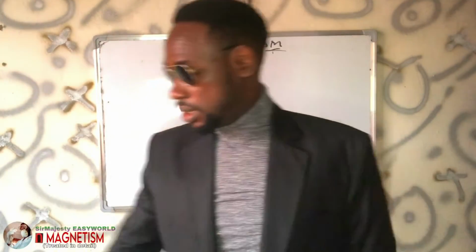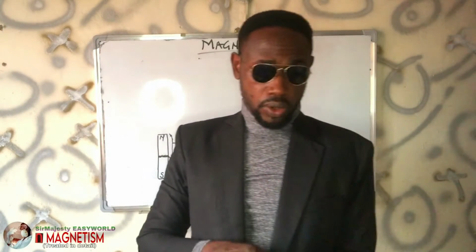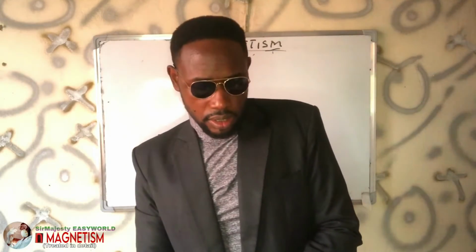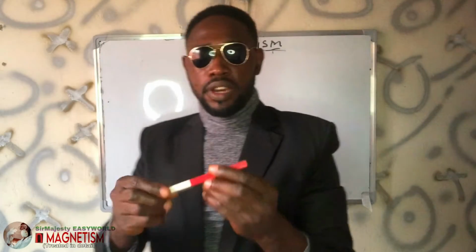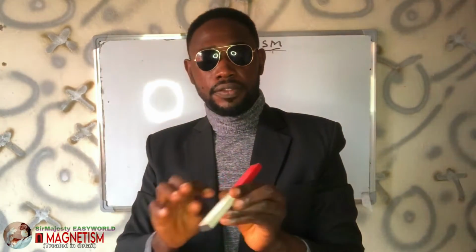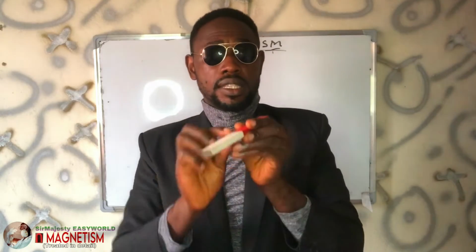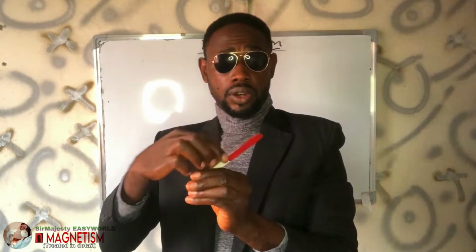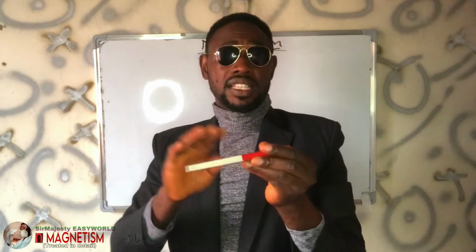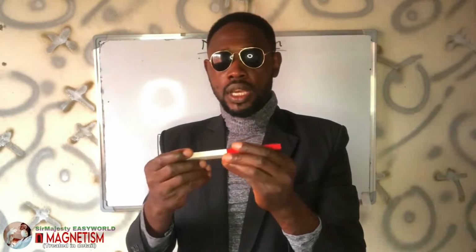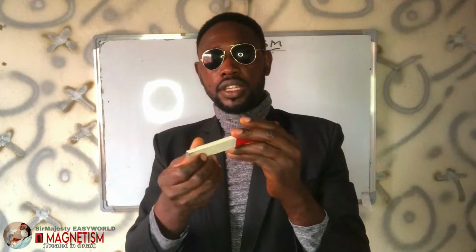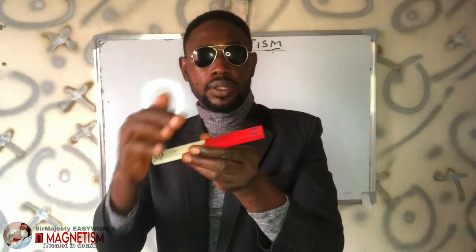Practically what I mean by the poles, that monopoles don't exist. Over here, I think I have a bar magnet. This is a bar magnet. I'm going to pick one to explain. So, in my explanation, this part is white, the south pole, and here the red color is the north pole. It's not a must that south is white and north is red, though north is usually painted red, but most times you might see red and blue. But I want to show the polarity of what I mean. Here it is labeled, you see the south, see the north.